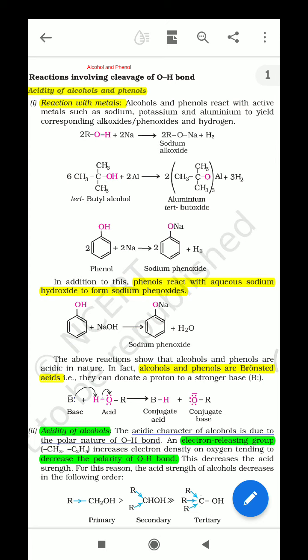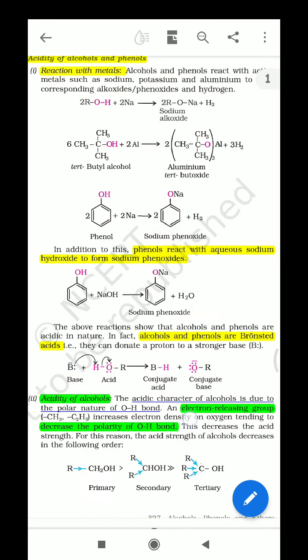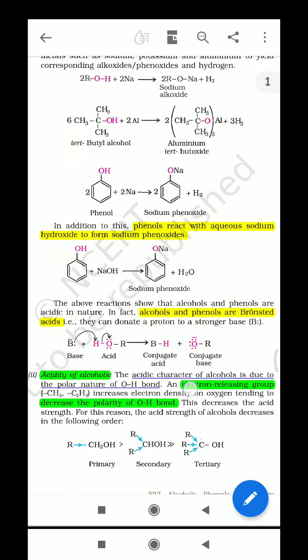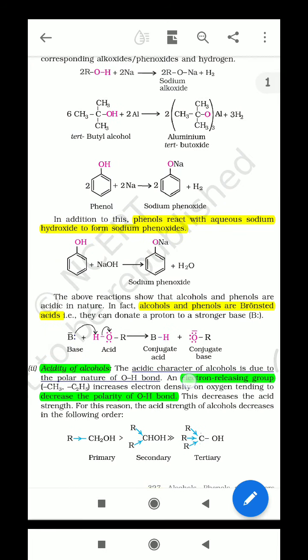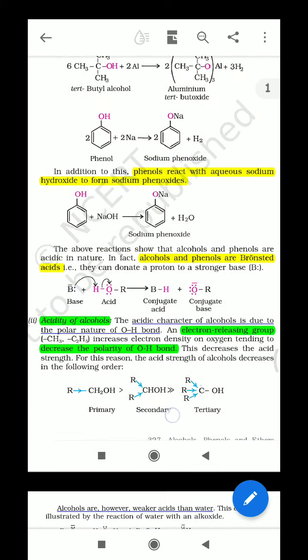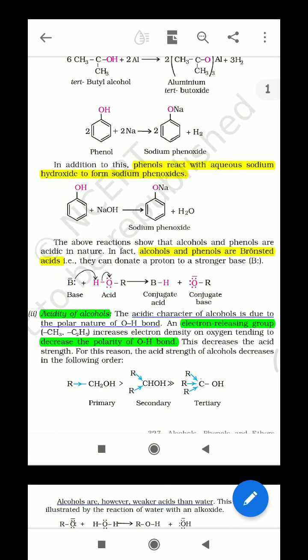In addition to this, phenol reacts with aqueous sodium hydroxide to form sodium phenoxide. So this also explains the reaction of acid and base, because NaOH is a base, and if the reaction with phenol gives salt and water, that means the other species, phenol, is acidic, because you know that acid and base react together to give salt and water. Clear? So these reactions explain the acidic character of alcohol and phenol, and the above reactions show that alcohol and phenol are acidic in nature.